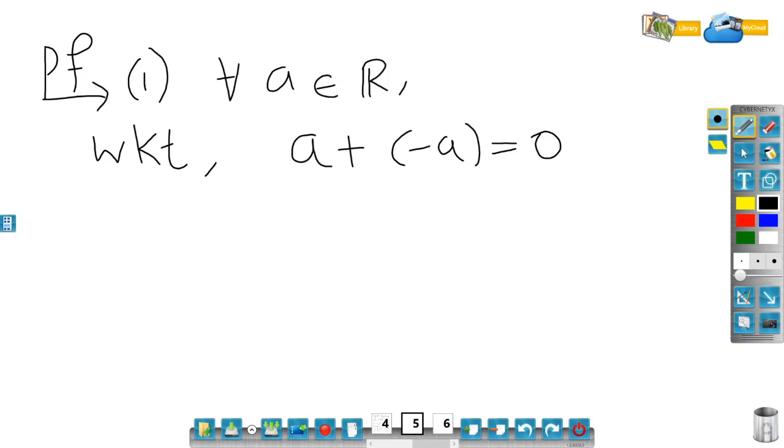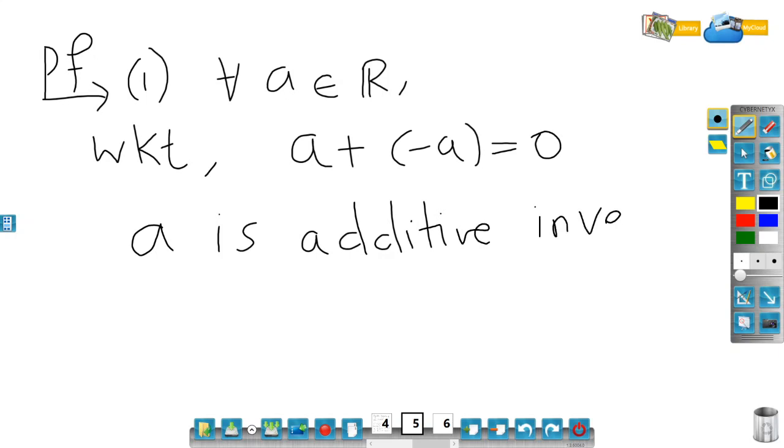So this would imply a is the additive inverse of minus a, right?